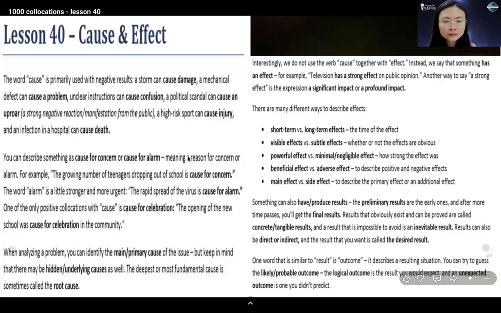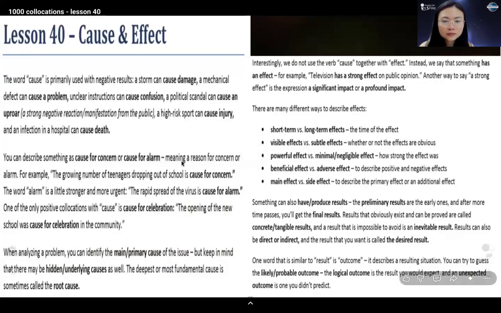Unclear instructions can cause confusion. A political scandal can cause an uproar. A strong negative reaction or manifestation from the public.